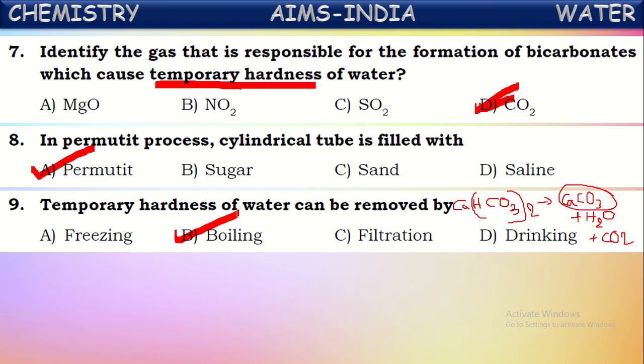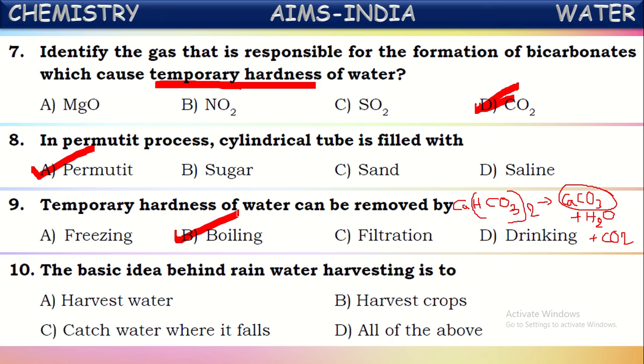The temporary hardness causing chemicals, calcium bicarbonate and magnesium bicarbonate, decompose to form their respective insoluble carbonates, which can be separated by filtration, and thus the temporary hardness is removed. Okay, next, the basic idea behind rainwater harvesting.